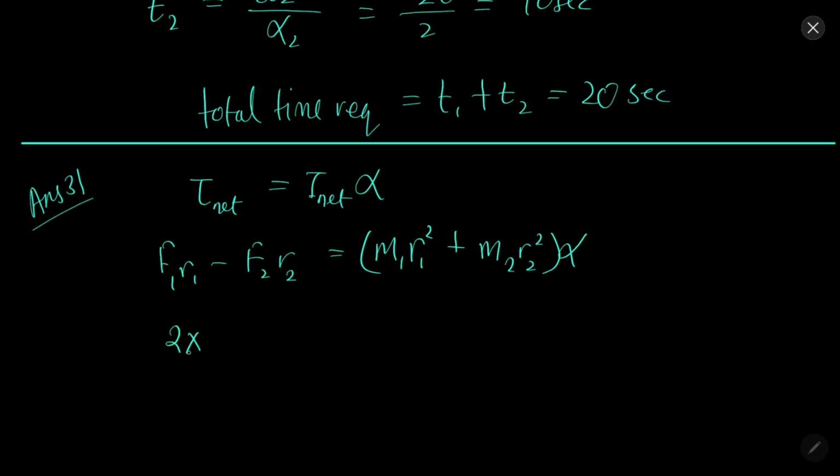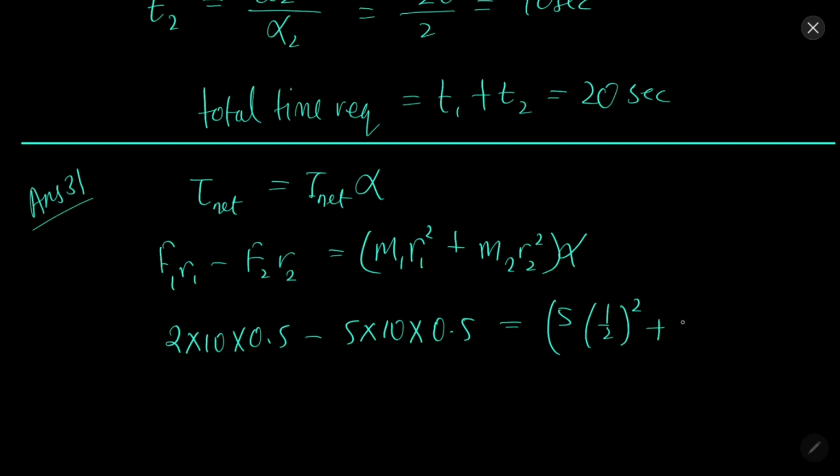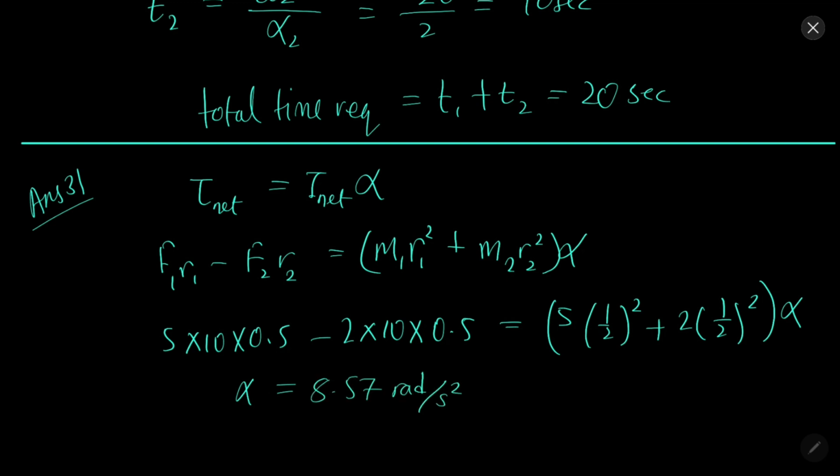Once we put all the values, this is 5, this is 2, 1 by 2 square alpha. So from here alpha will come out to be 8.57 radian per second square.